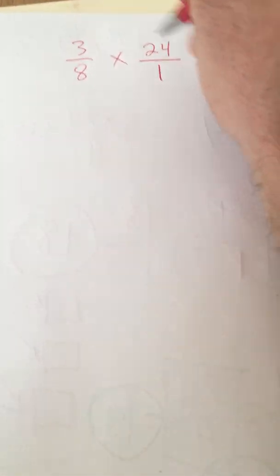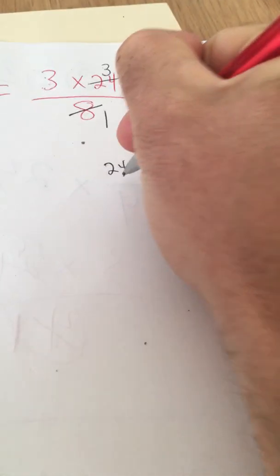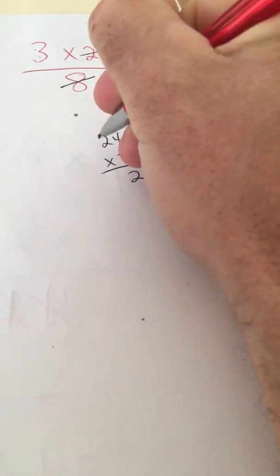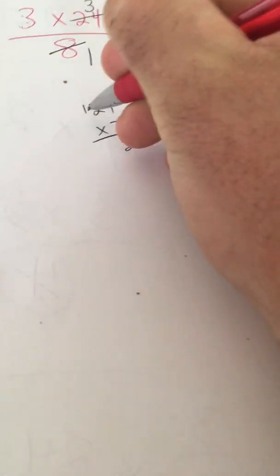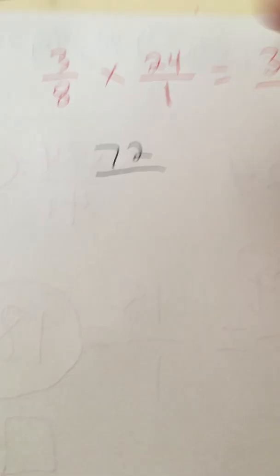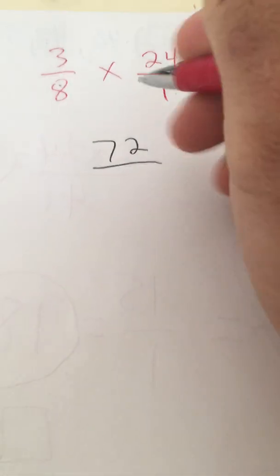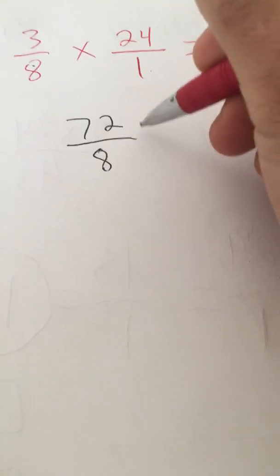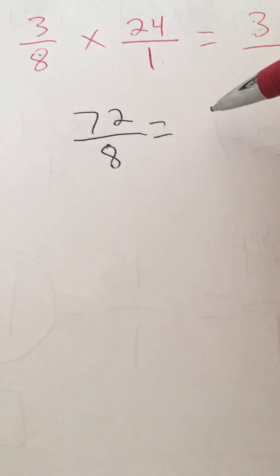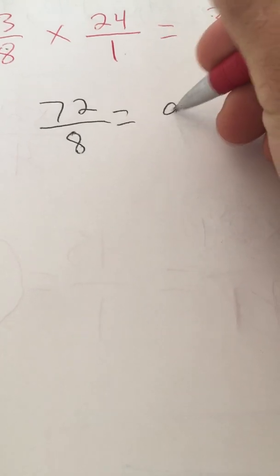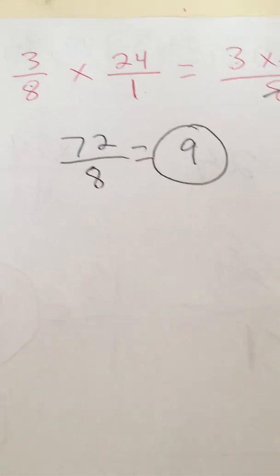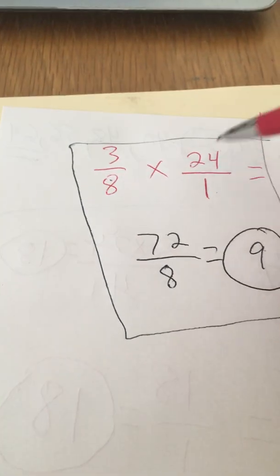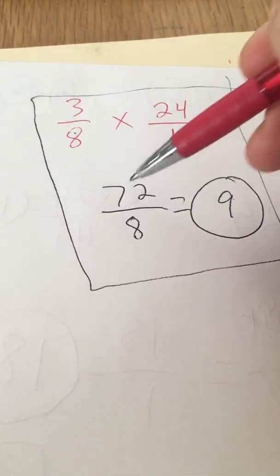If we had multiplied first, 3 times 24, 3 times 2 is 6, plus 1 is 7. So 3 times 24 is 72, and then we multiply the denominators. 8 times 1 is 8. And 72 divided by 8, what number times 8 is 72? The answer is 9. So either strategy, whether you multiply the numerators and then multiply the denominators and then divide,